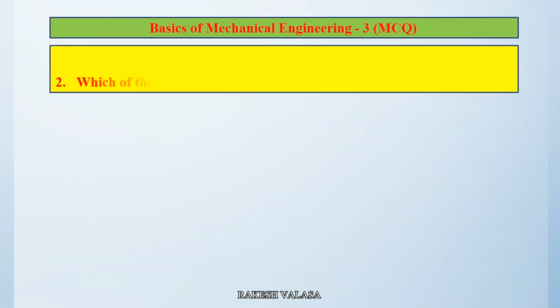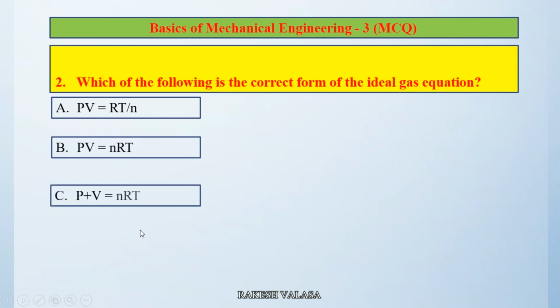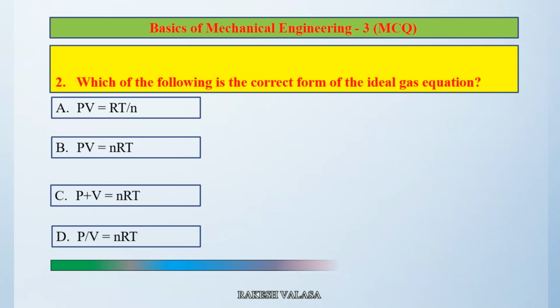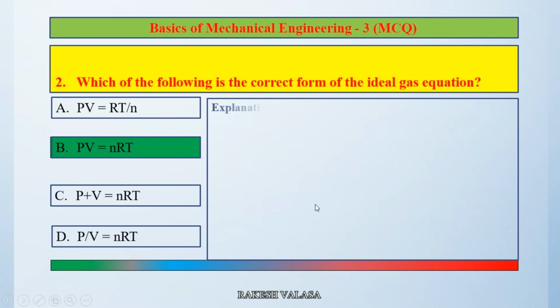Question number 2. Which of the following is the correct form of the ideal gas equation? Option A PV equal to RT by n. Option B PV equal to nRT. Option C P plus V equal to nRT. Option D P by V equal to nRT. The correct answer is option B PV equal to nRT. Let us see the explanation.